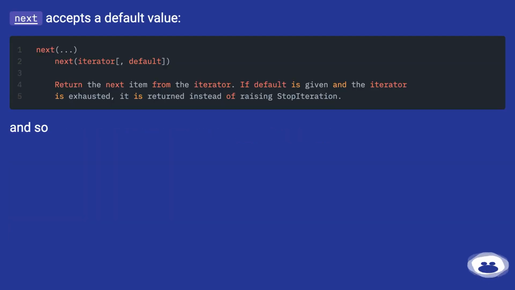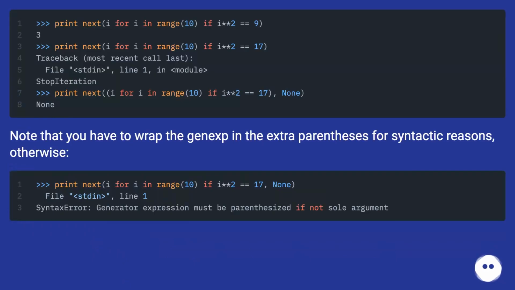Next accepts a default value. Note that you have to wrap the genexp in the extra parentheses for syntactic reasons, otherwise,